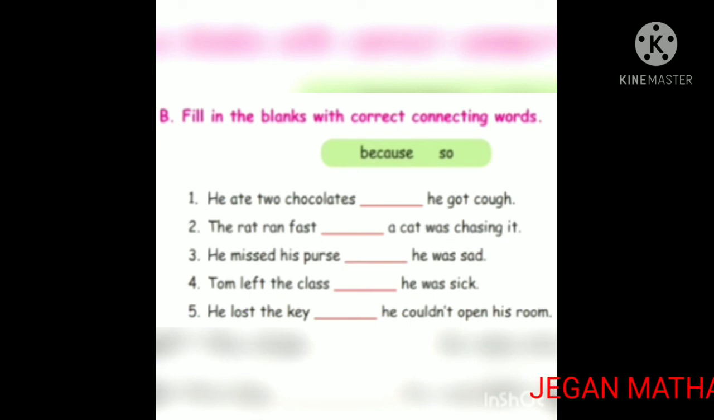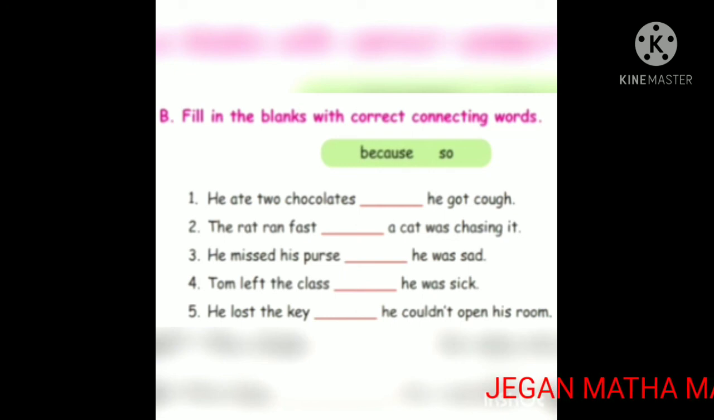Look at the second sentence. The rat ran fast because, reason, okay, because a cat was chasing it. A cat was chasing it, okay.